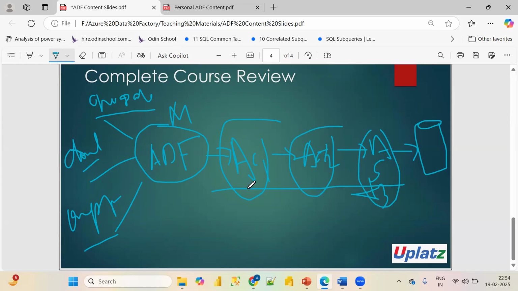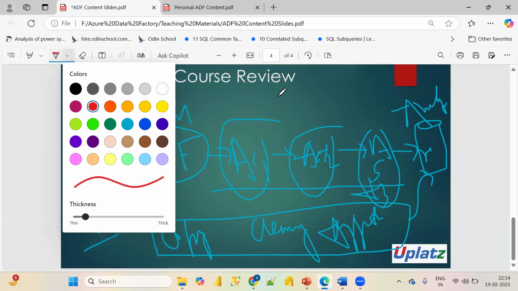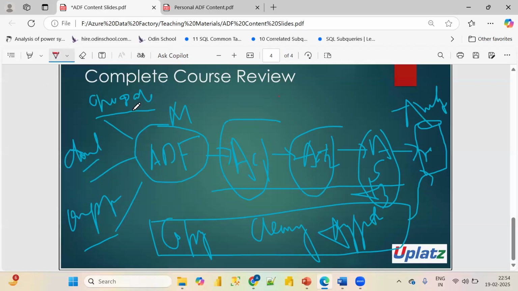For example, the first activity is copying the data, the second activity is cleaning of the data, and the third activity is aggregation of the data. Now once these activities are performed, the data will go to some analytical resources. So what is our Azure Data Factory doing here? Azure Data Factory is handling this complete process of doing ETL.